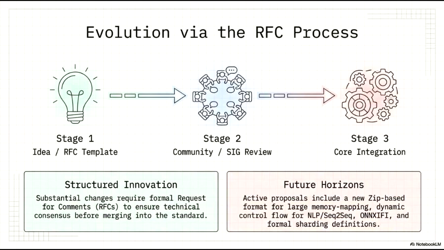Looking at our future horizons, we are currently managing several high-impact proposals. These include a new zip-based format to support large-scale memory mapping, dynamic control flow enhancements tailored for NLP and sequence-to-sequence models, the development of ONNXi, and the implementation of formal sharding definitions. This systematic approach allows us to maintain a high bar for innovation while ensuring the long-term stability of the project.